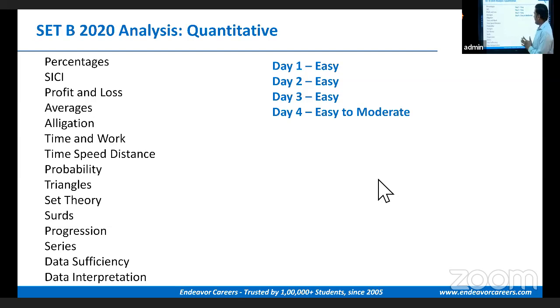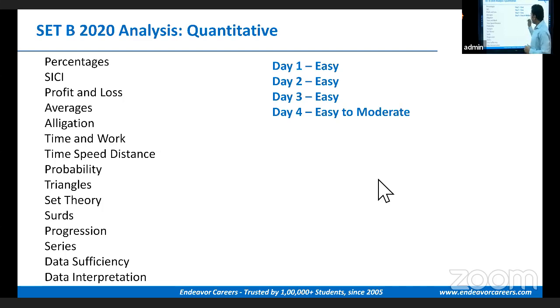Maybe around 25 minutes on this section and around 18-20 questions was fairly possible. Some of the questions on all the 4 days were straightforward applications. Some of the students said that they were able to attempt those questions in less than a minute. And there are students who said they attempted all 20 questions.